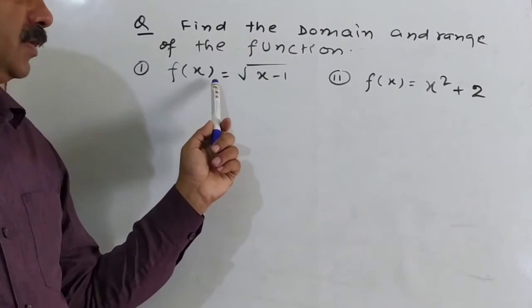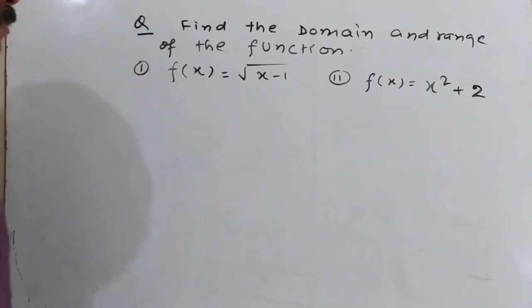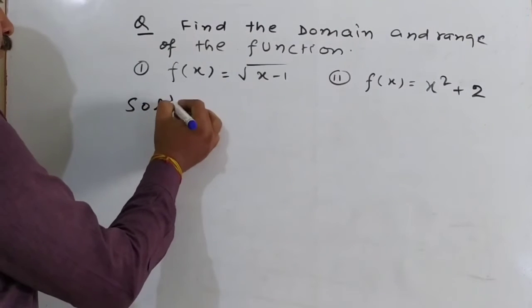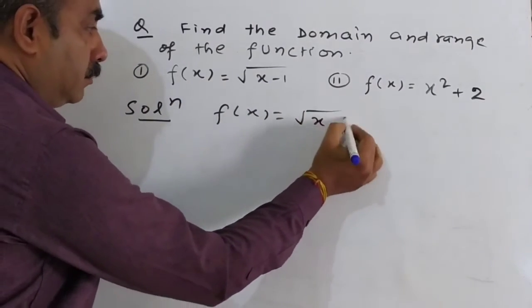The first one is f(x) equal to root of x minus 1, and the second is f(x) equal to x square plus 2. Solution of the first: f(x) equal to under root x minus 1.